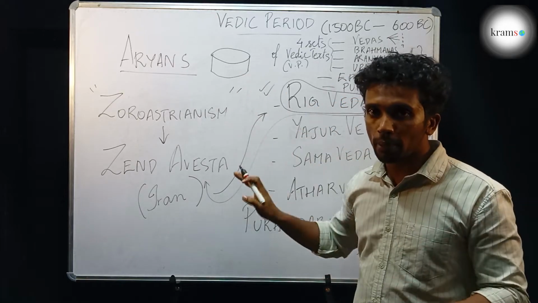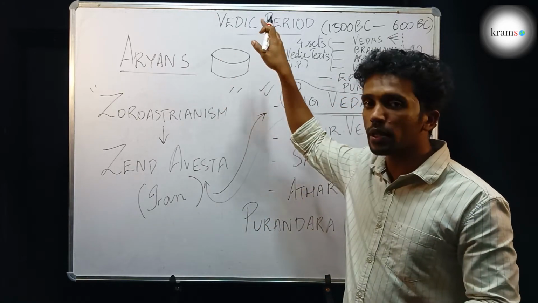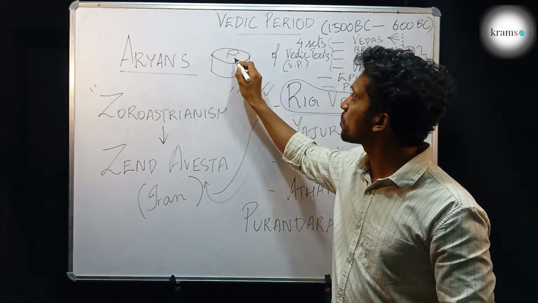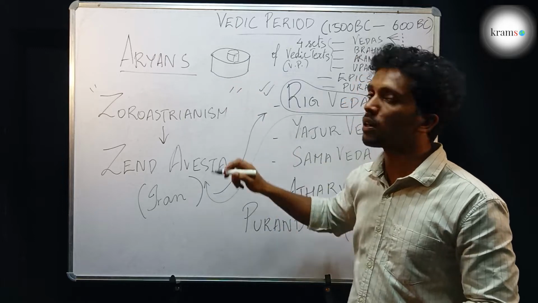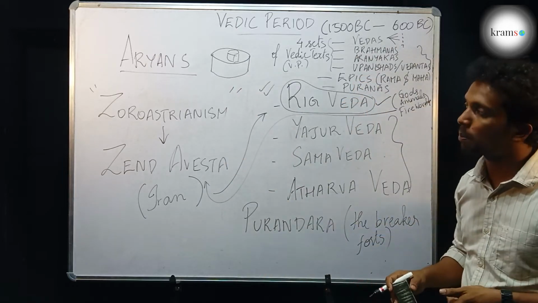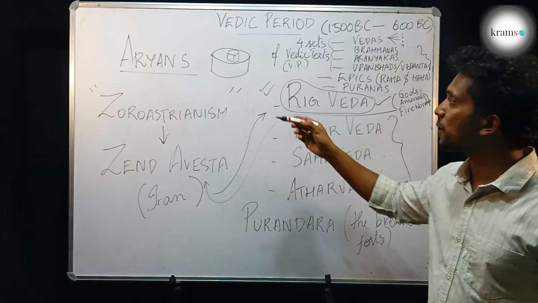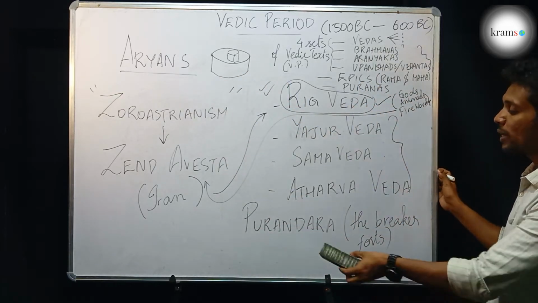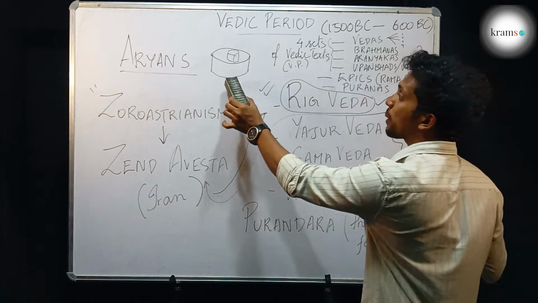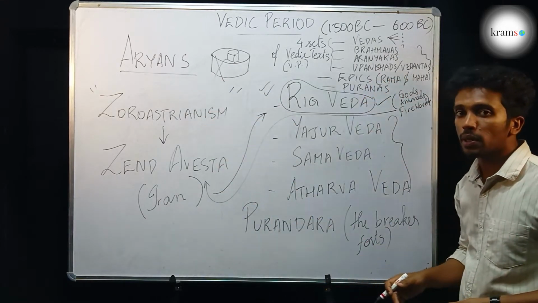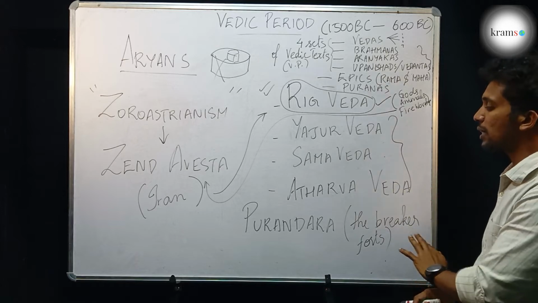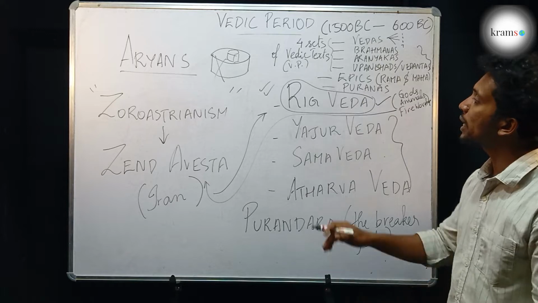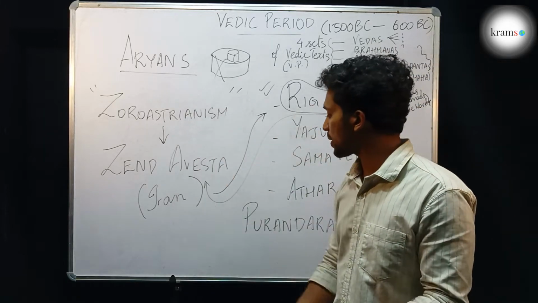It was a structure in which there was a tall outer wall inside which there were numerous buildings like palaces and small buildings for army people and all that. And those protected palace-like buildings were known as forts. So Purandara is known as the god who helped the army to break forts, is what the word actually means. So this name was seen in common in the Rigveda as well as the Zend-Avesta.